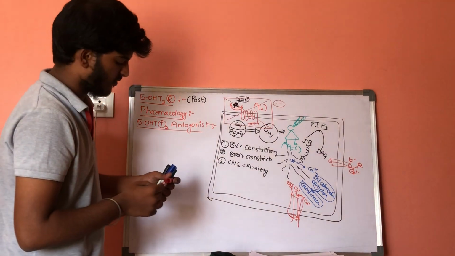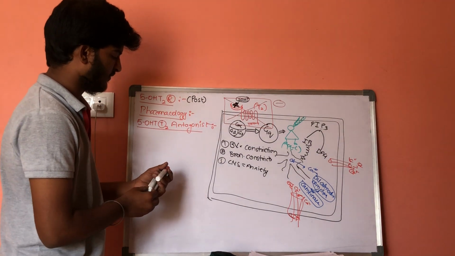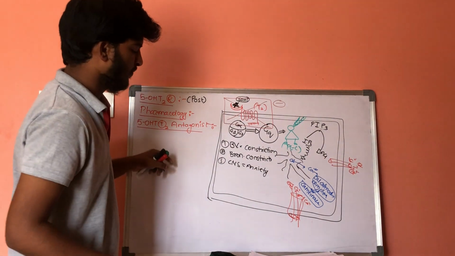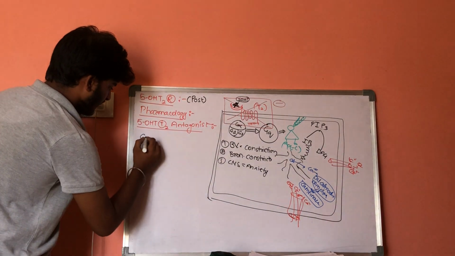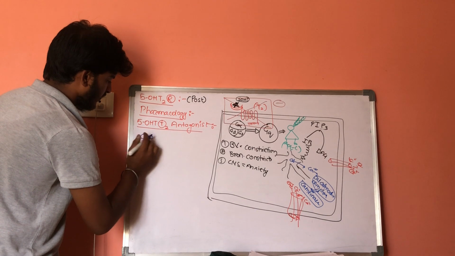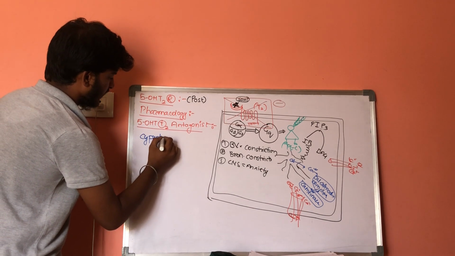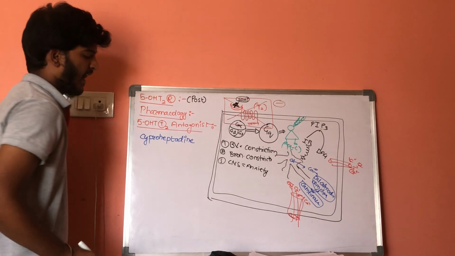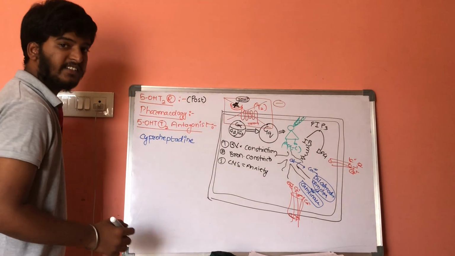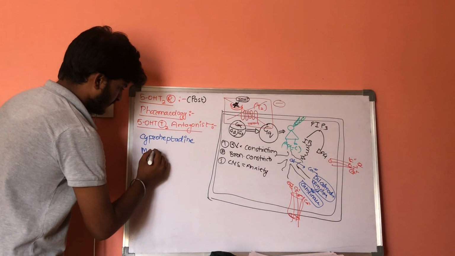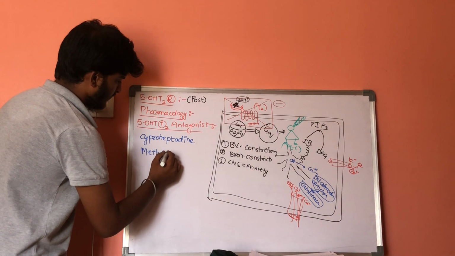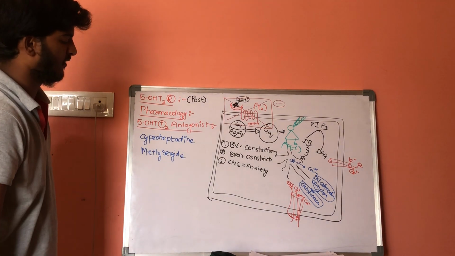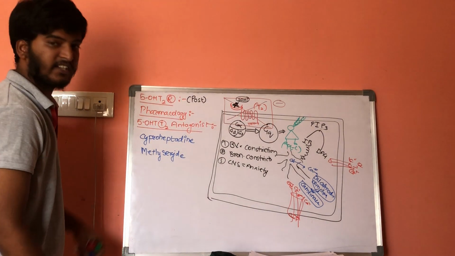Type 2 antagonist. So what are the drugs which come under here? Cyproheptadine, methysergide, and the next one is ketanserin.